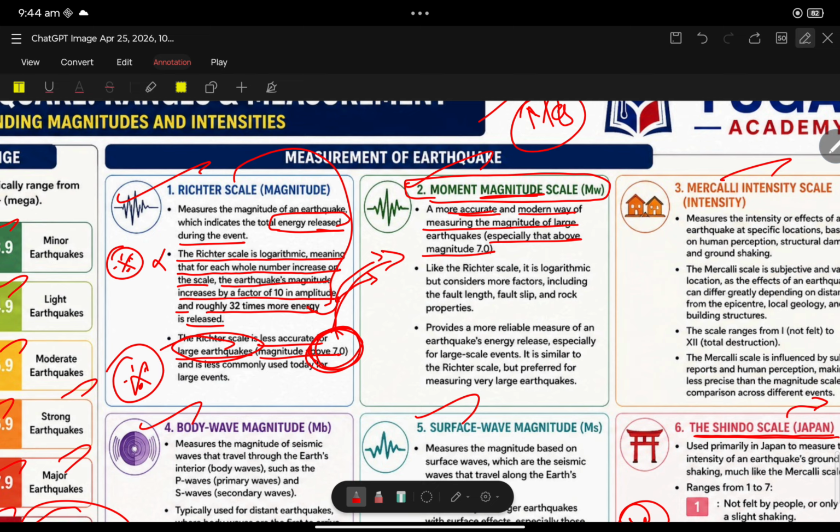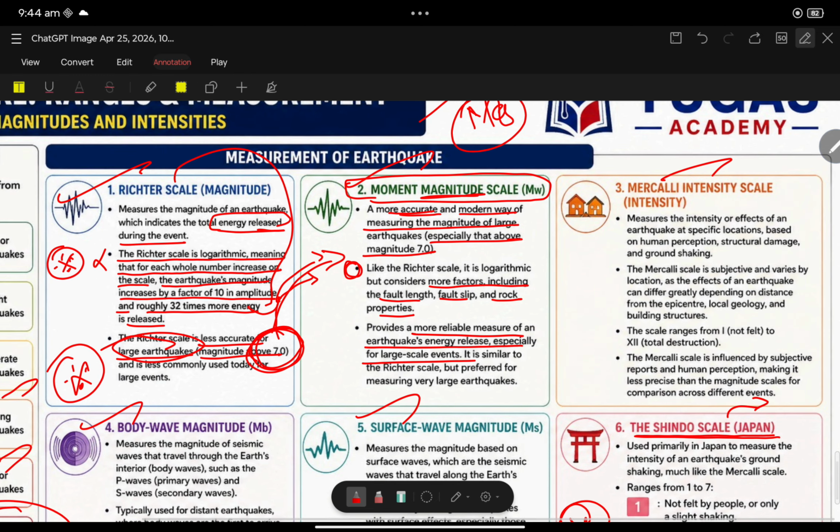Now, like the Richter scale, it is logarithmic, but it considers more factors, including fault length, fault slip, and rock properties. It considers more criteria and provides more reliable measures of the earthquake energy released, especially for large-scale events. It is similar to the Richter scale, but preferred for measuring very large earthquakes, when the magnitude is very high.